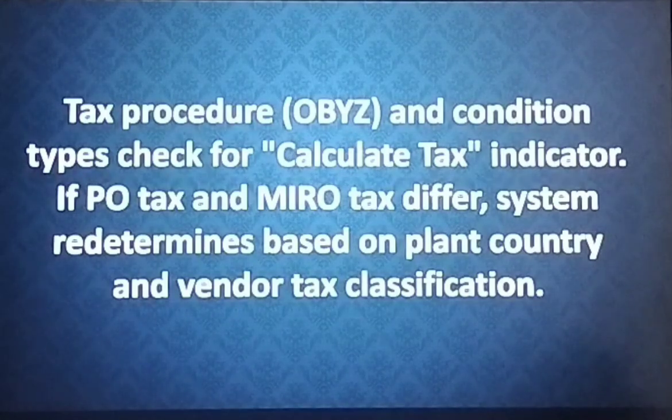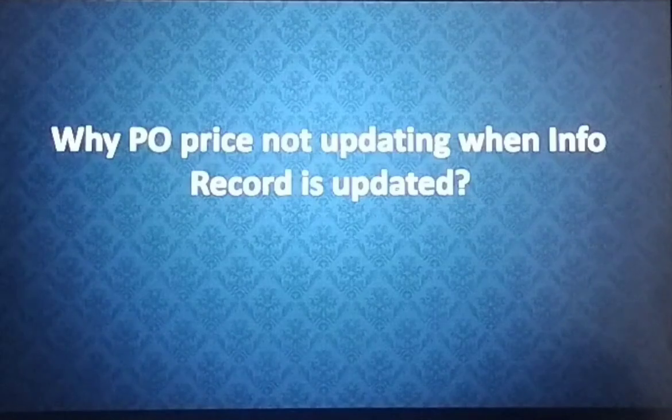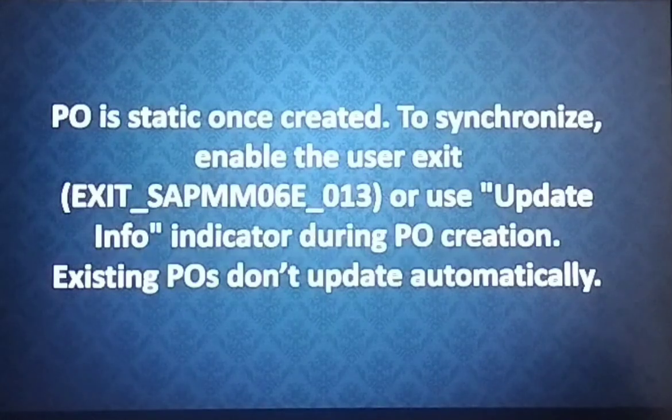Moving on to the next scenario. Why is the PO price not updating when the info record is updated? The user is asking why the purchase order price is not updating when the info record is updated. The solution is, a purchase order is static. It doesn't move. It remains the same. Once it is created, it is created. To synchronize this, you have to use the exit